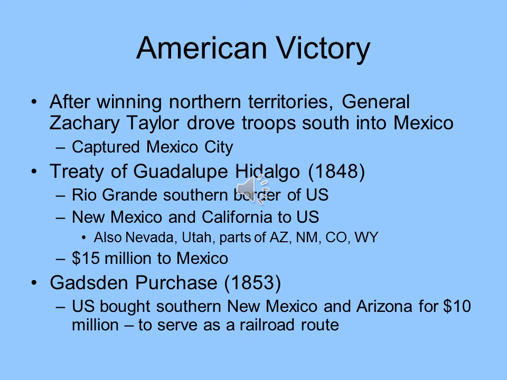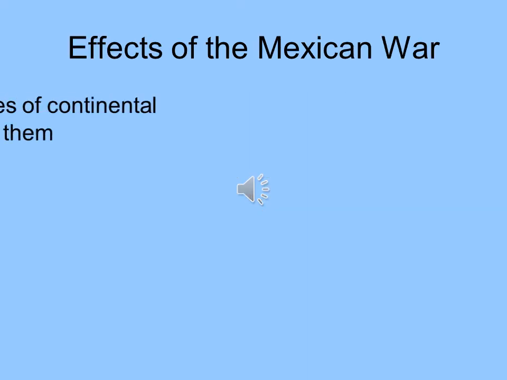A later treaty happens 5 years later. It's known as the Gadsden Purchase. In this purchase, the United States bought southern New Mexico and Arizona, areas that are currently part of the United States, but at the time were still part of Mexico, for $10 million because they needed to build a railroad through those areas.